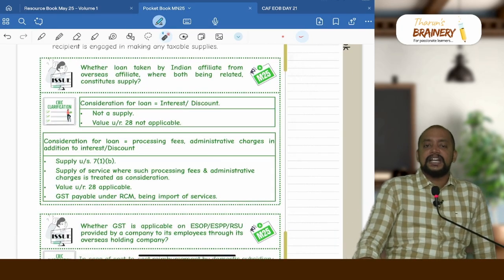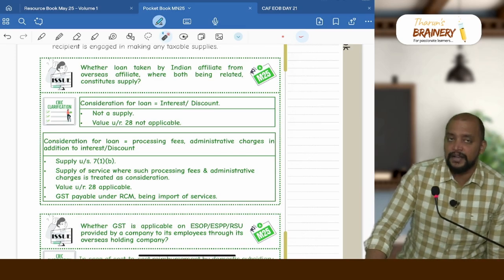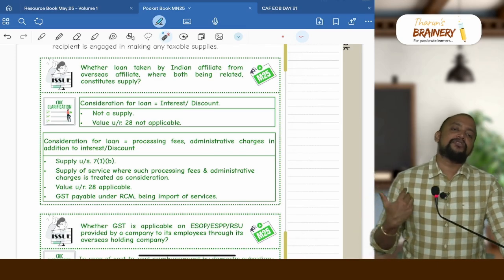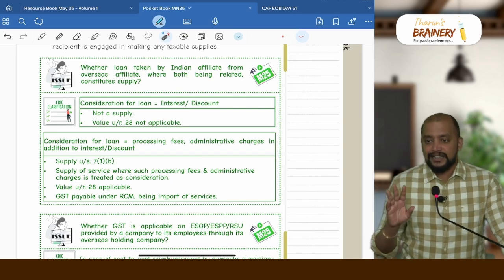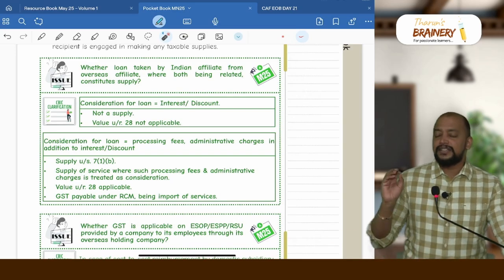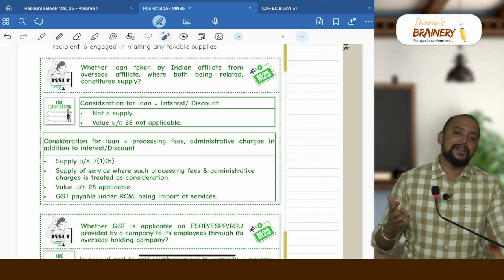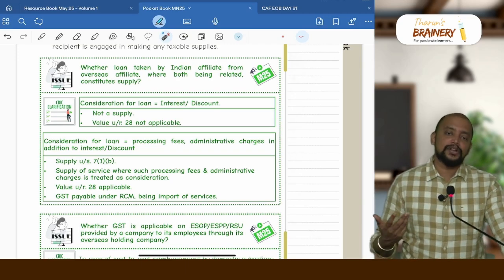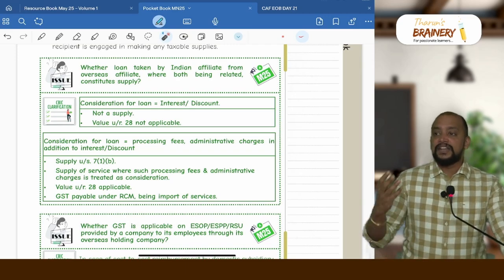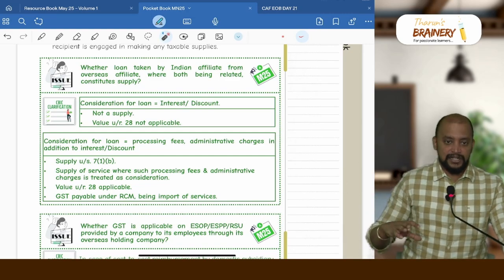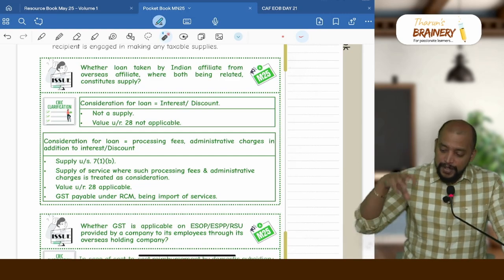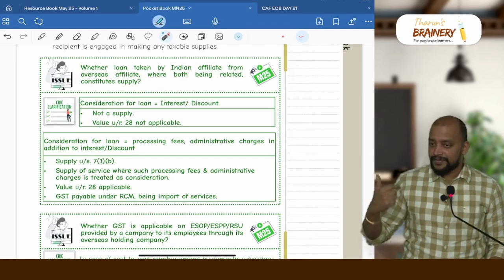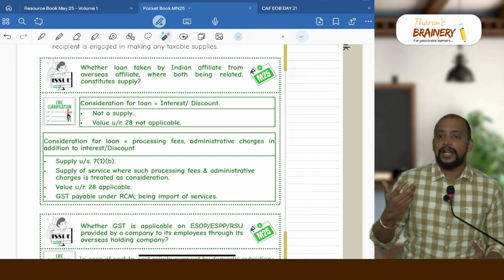There is an Indian affiliate of a foreign company which is taking a loan. When they are taking the loan from the foreign affiliate and they pay only interest, they don't pay anything else, then this particular interest will not be treated as supply and it's not exempted, because if the Indian entity gives a loan against interest, that is exempted. So the exemptions are applicable for people in India, but the exemption is not applicable for import of services in relation to a loan against interest.